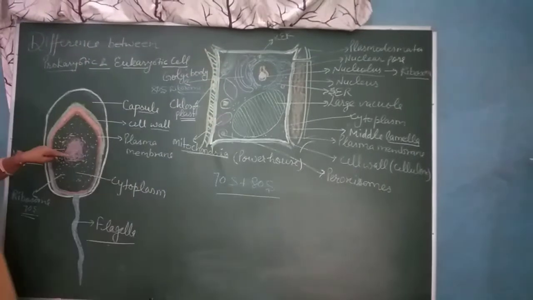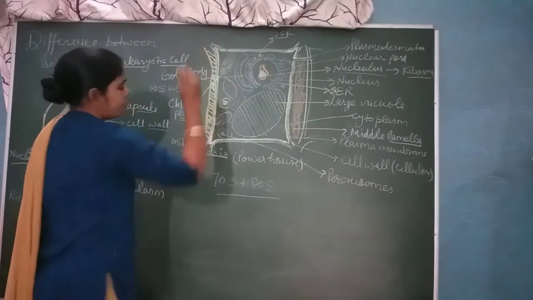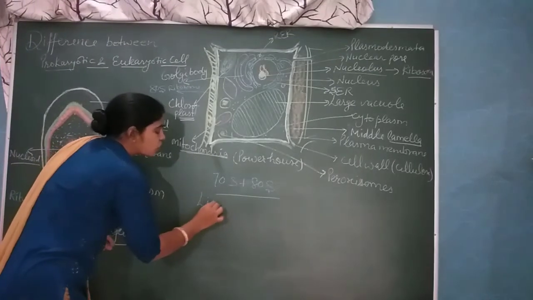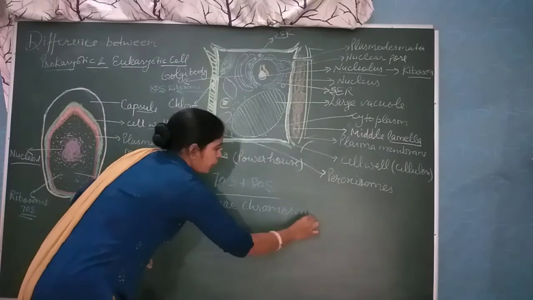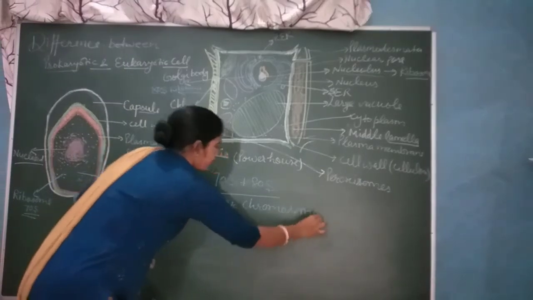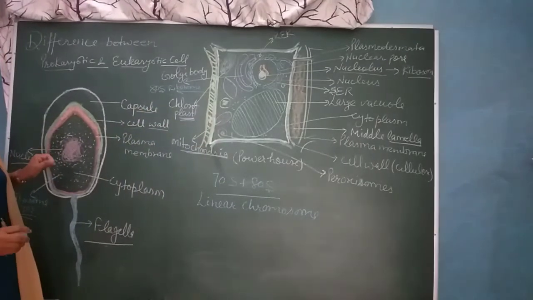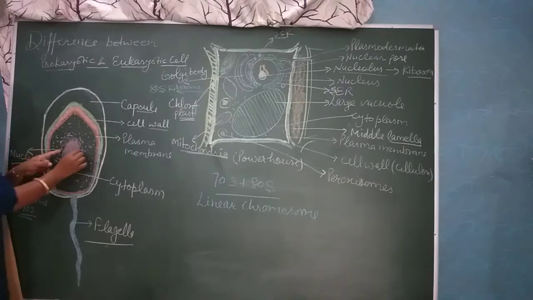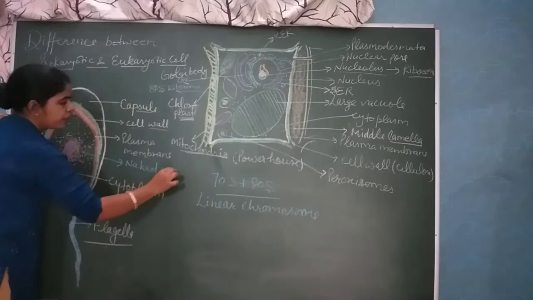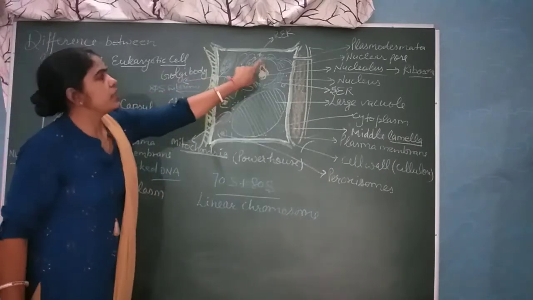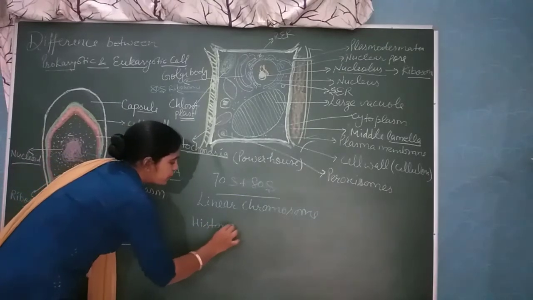Here the genetic material is a single circular DNA, while in the eukaryotic cell the genetic material is arranged in linear chromosomes. Here in prokaryotic, single circular DNA, in eukaryotic arranged in linear chromosomes. Along with this, here in the prokaryotic cell the genetic material is naked DNA. Histone proteins are absent, while in eukaryotic cell the DNA is bound with histone along with non-histone proteins,